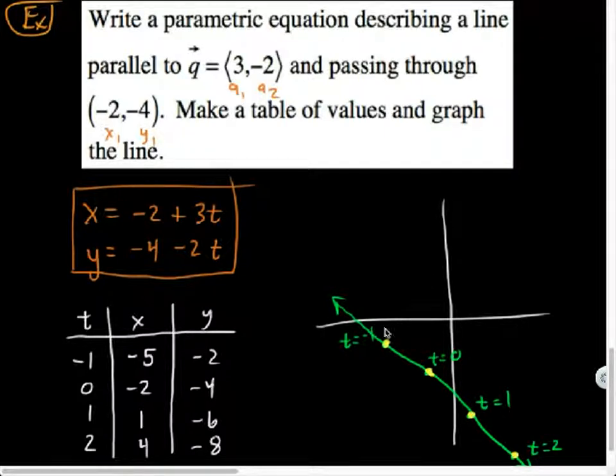And you might notice the distance between these points. This is going down 2 and over 3, which notice are the y and x coordinates of my parallel vertex. Because this is the vertex, 3, -2 would have been right here. So notice that in 1 second it was traveling down 2 and over 3, down 2 and over 3 repeatedly. So that's the equation of a line based on that.